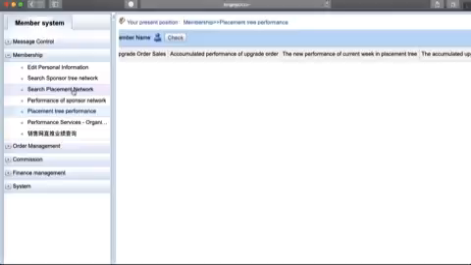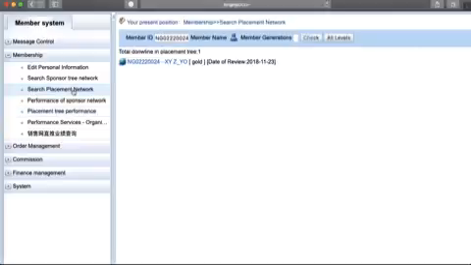When it says search placement tree network, you're looking for a particular person. So it comes there and it says total downline in placement tree. Just click check all levels. You will see everybody in your placement tree. You will see their name, their code, their level, and the date the level was reviewed. The same thing for sponsor tree network. You click check all levels, you see the same information.